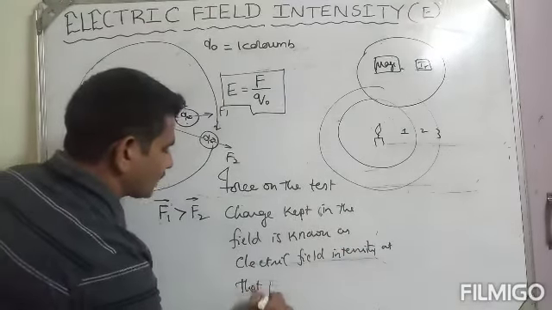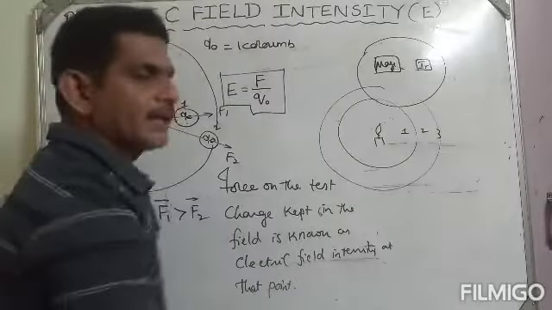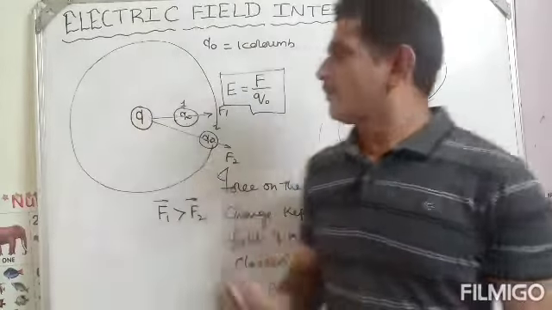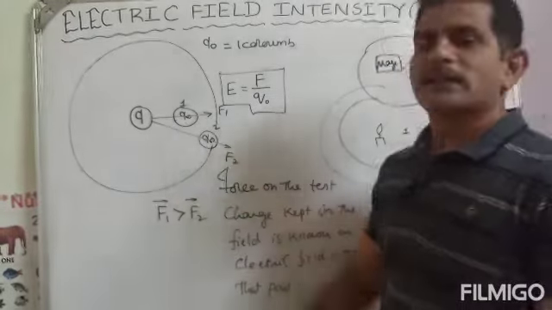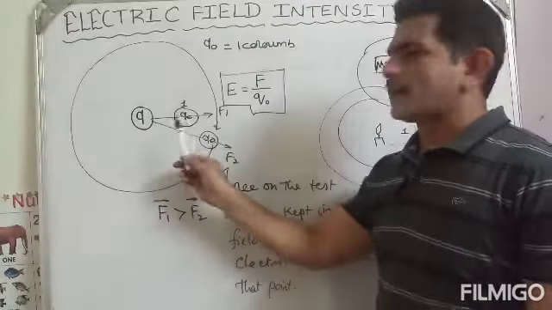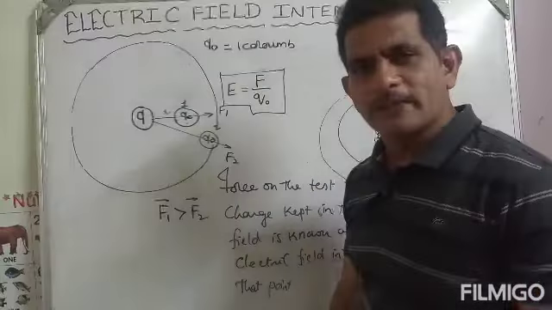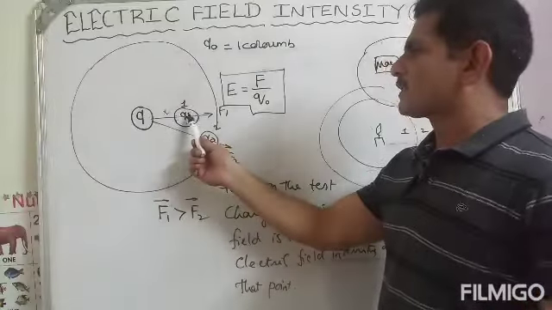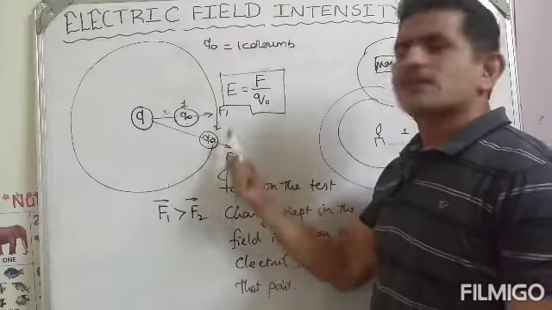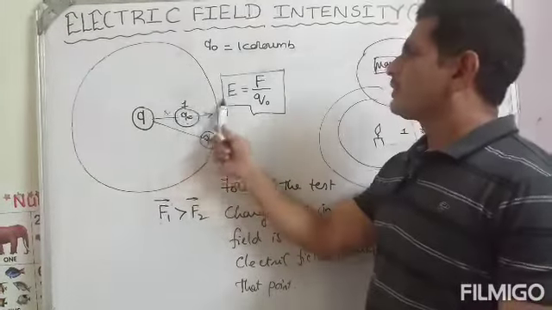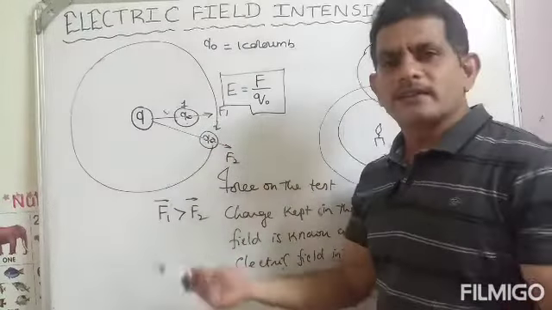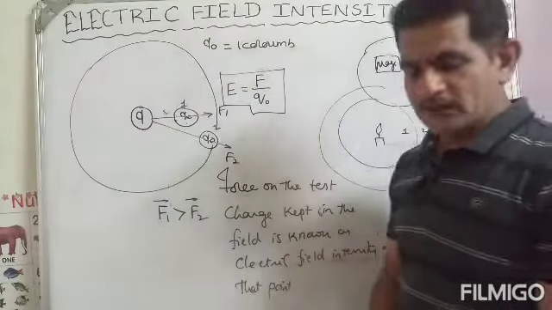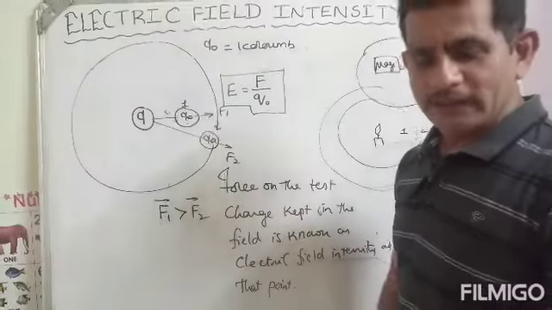Now, okay, we are very happy. Electric field intensity represents whether the field is stronger or weaker. How can you calculate it? You put one test charge. You can calculate the force because you know the distance between them. Divide the force by the test charge, and you will get the electric field intensity. If this number is greater, that is a stronger field. If the number is lesser, that field is weaker. So that is how to calculate electric field intensity. Understand?